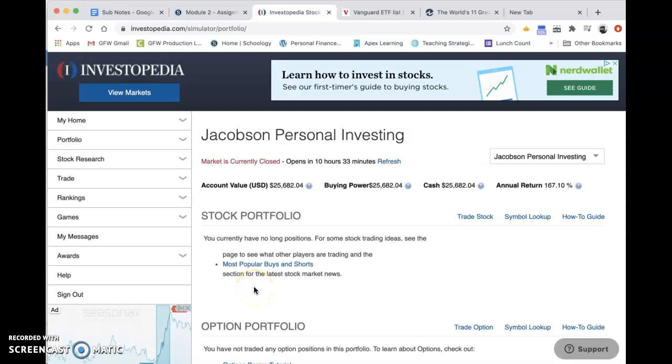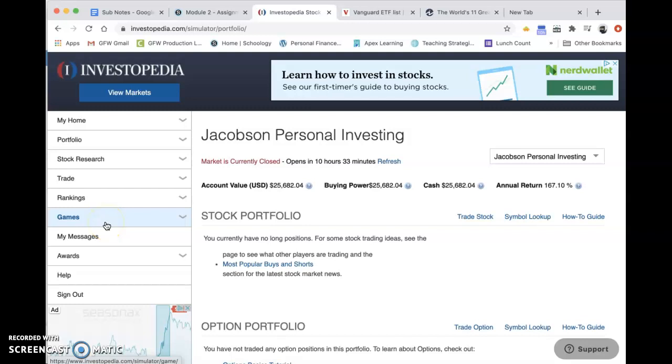Alright, for this part of the assignment, I'm going to have you join a new game that we're going to use as a passive investing simulation. So your portfolio page should look something like this. I currently am not holding any stocks. You would see your portfolio right here, and also you'd have the same menu on the side.